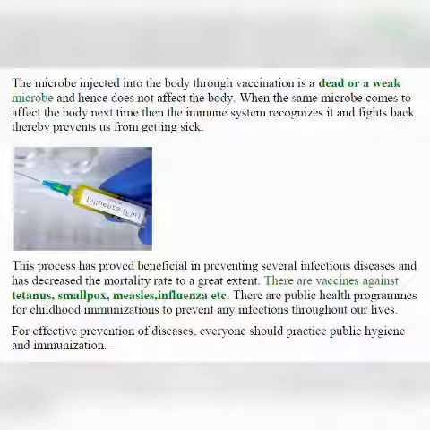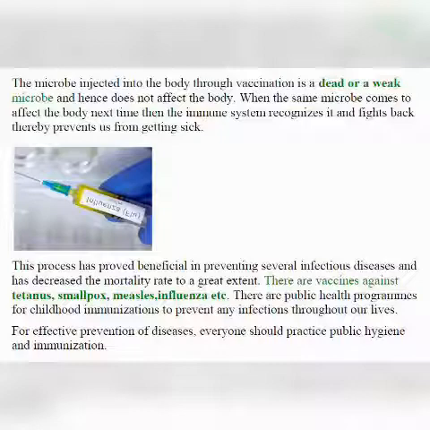So at any time if a healthy or live microorganism enters the body, the antibodies are already produced in the body. I told you the antibodies remember the microorganism.